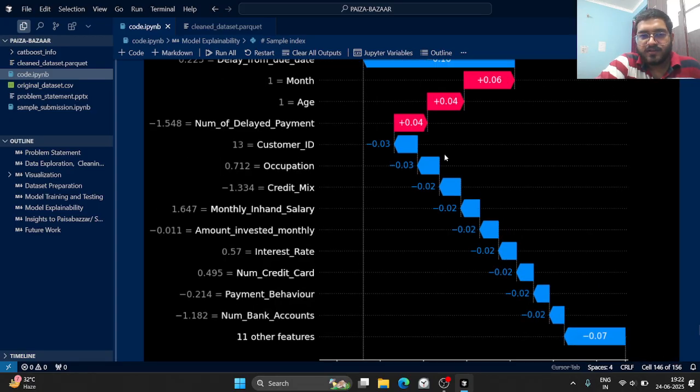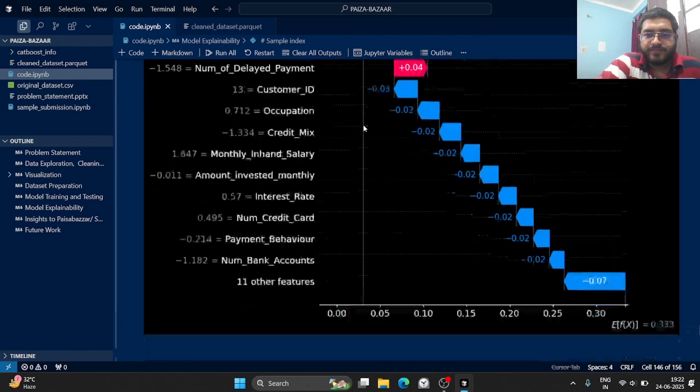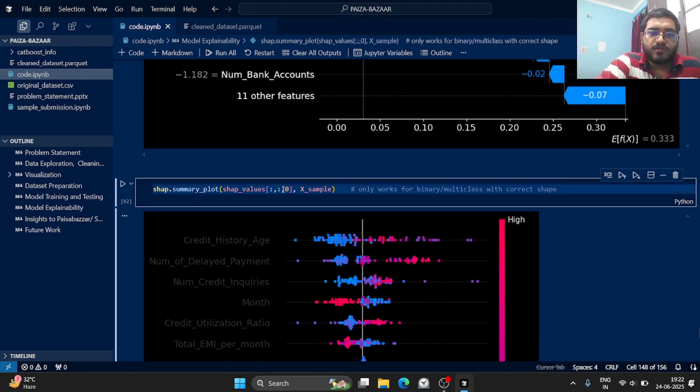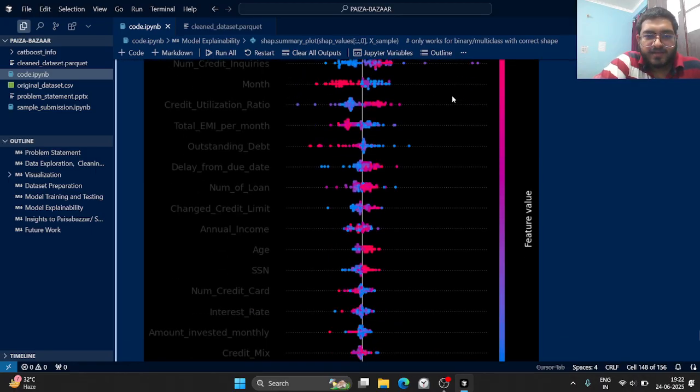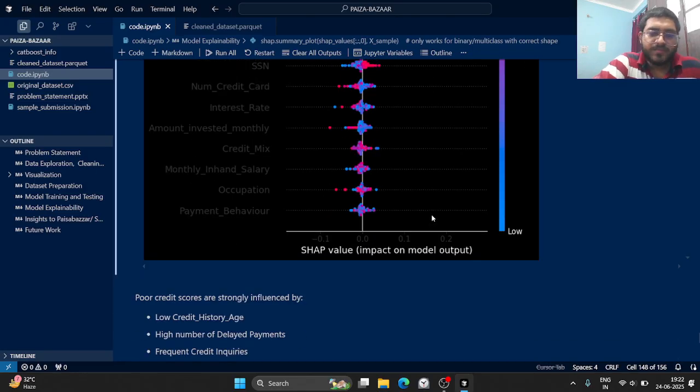On top of that, all the impact created by each feature is divided into minus and plus. And the summary plot for the poor label for our entire 100 rows is this. You can see we have a good impact of credit history age and number of delayed payments on the positive side. And on the negative side, we have impact from outstanding debt, and also number of credit cards a bit. So we can interpret it in this way.